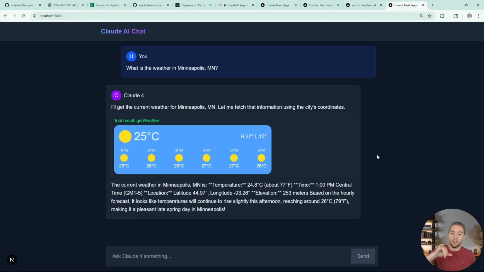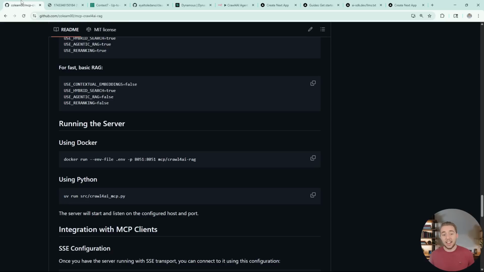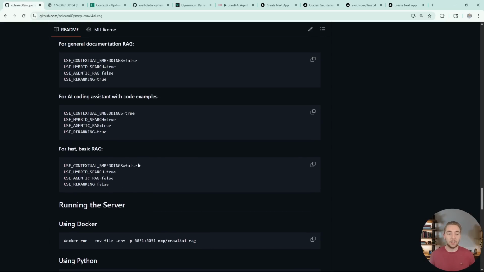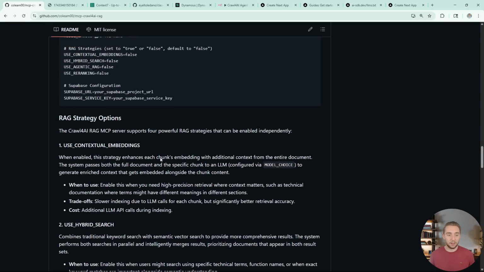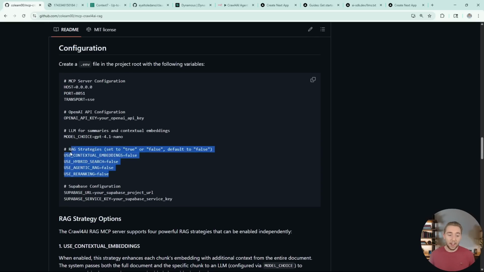So just showing you how it's super simple to hook in the MCP server and have this really powerful RAG that is meant specifically for AI coding assistance. And I've made it even more powerful recently, like I said, implementing some different strategies for RAG with contextual embeddings, hybrid RAG, agentic RAG, and re-ranking. So I want to cover what these look like now that we saw a quick demo of things, and then I'll talk about some more future plans that I have for this MCP server and Archon.